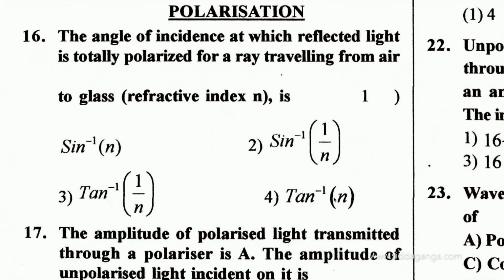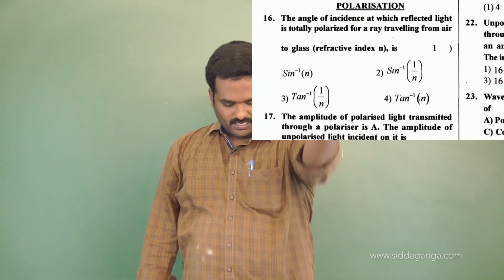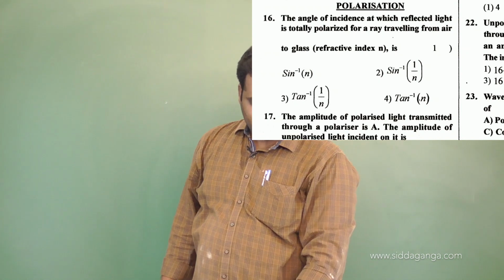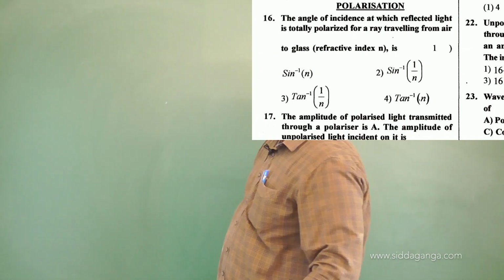16th problem. They are asking: the angle of incidence at which reflected light is totally polarized, for a ray traveling from air to glass, is how much? Angle of incidence at which reflected light is totally polarized. We have studied Brewster's law.